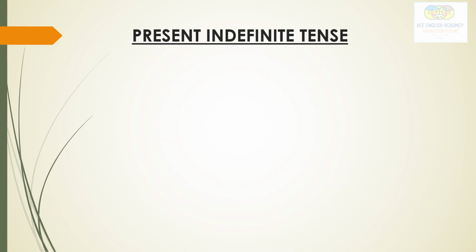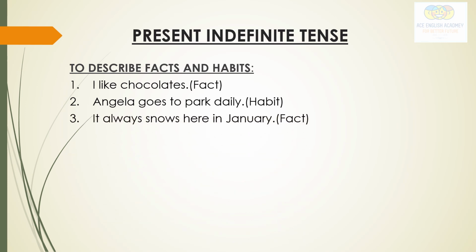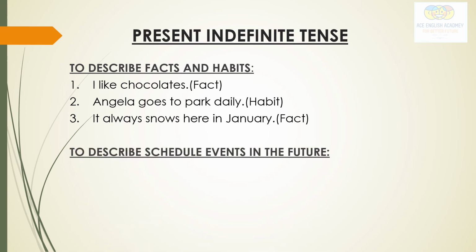Present indefinite tense is used to describe facts and habits. As I have told you earlier also, in present tense, it describes habitual activities or habitual actions. I like chocolates. Fact. Angela goes to park daily. Habit. It always snows here in January. Fact.